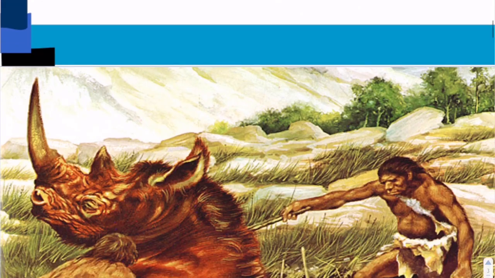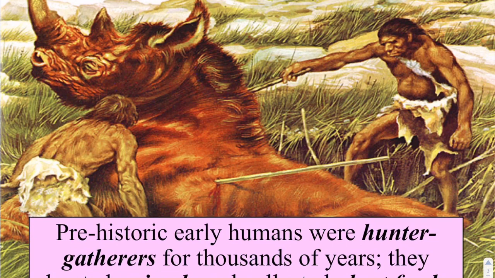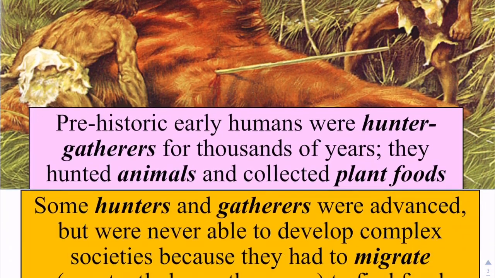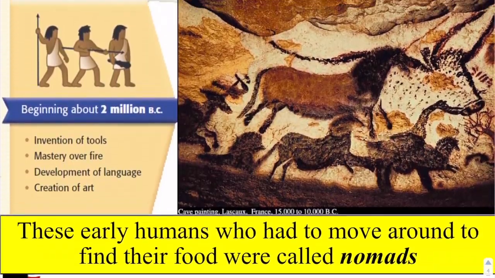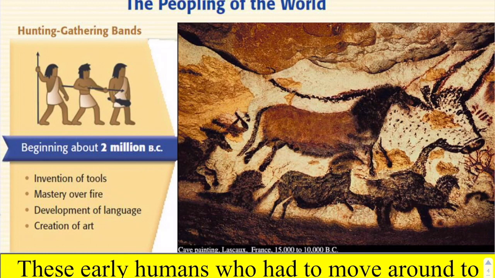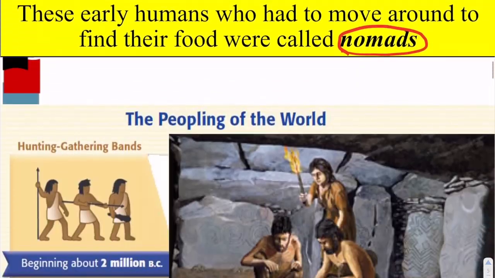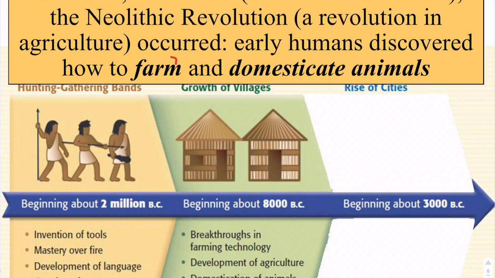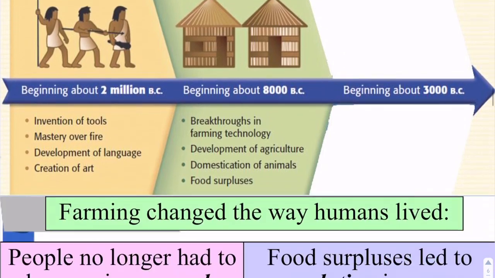So we're going to skip through this PowerPoint because you know this stuff already, right? This is prehistoric times, caveman times, right there in the Stone Age. People used to hunt and gather for their food. People used to move from place to place after animals for food, right? These people were called nomads. And all of that changes, right, with farming and the domestication of animals. This is known as the Neolithic Revolution.